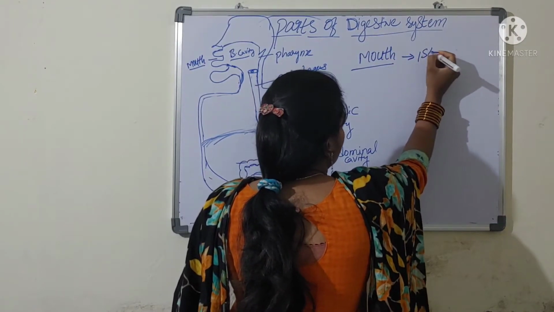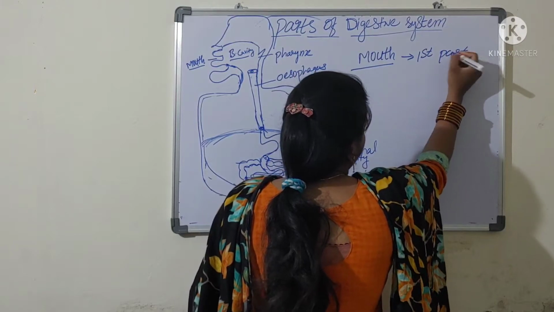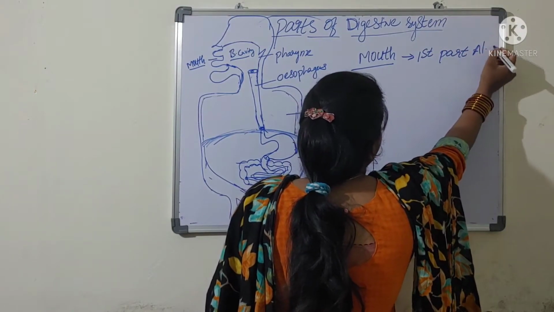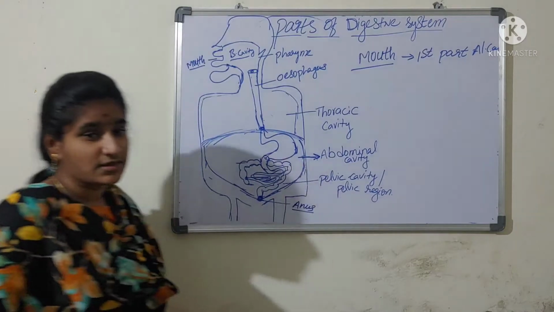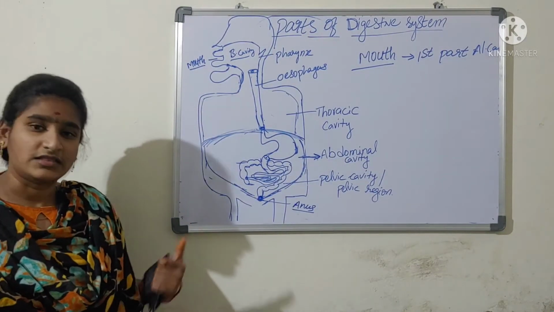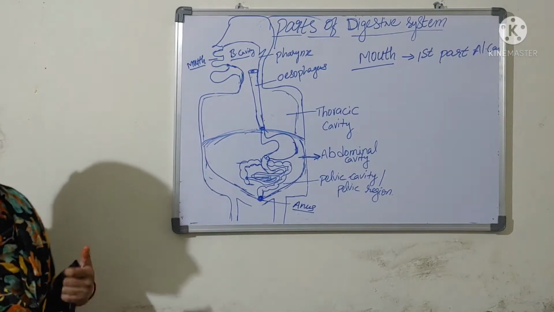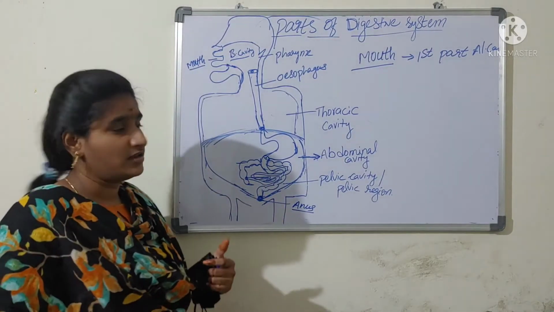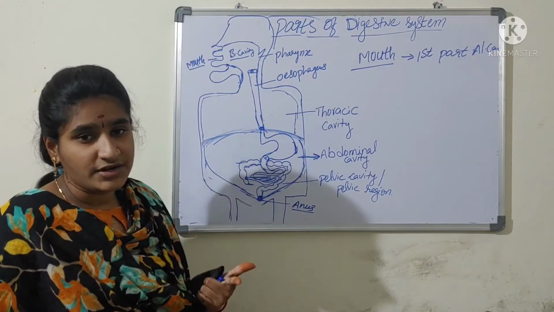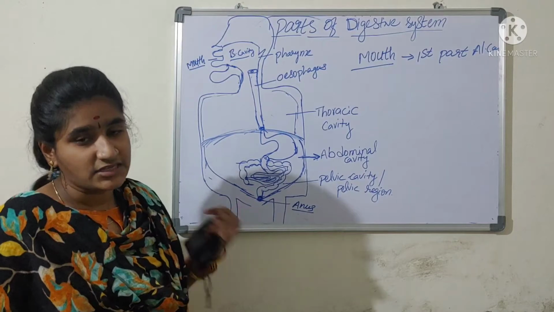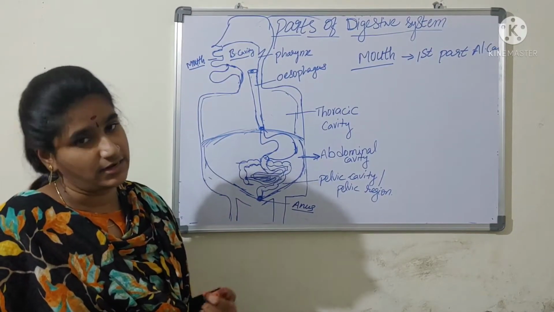The alimentary canal is also known as the digestive tract, the gastrointestinal tract, or the gut.